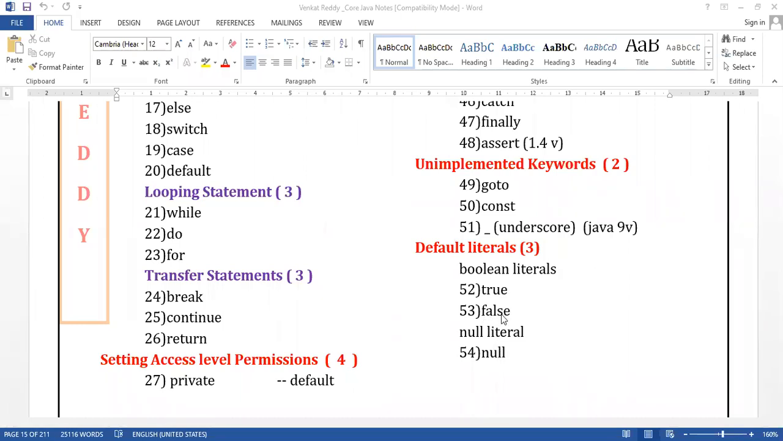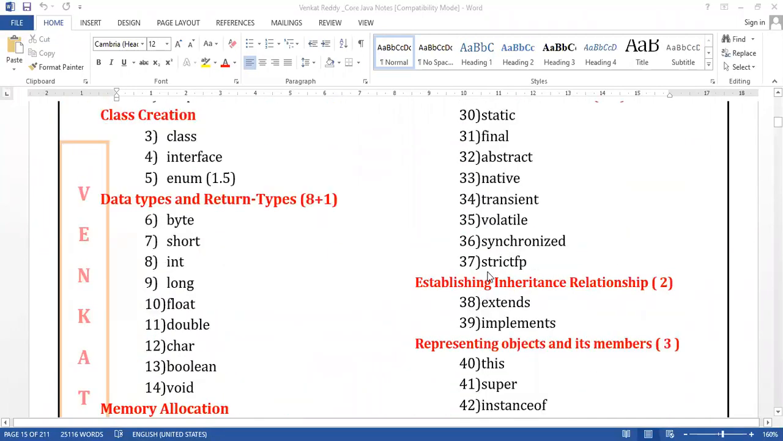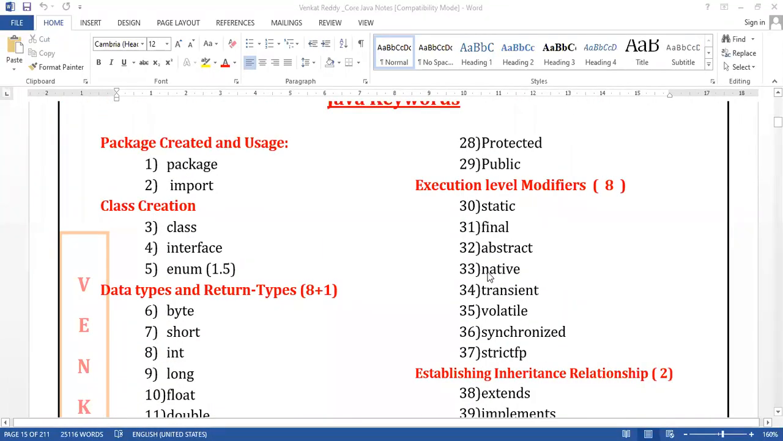Guys, actually this true and false are also called values, right? And null is also one type of value. If nothing is there, no value, that indicates null, guys. Remember, if you want to inform that there is no value, we have to use null. These are the 54 we have, guys. Do I need to remember all these 54? Not at all. No need to mug up these 54 keywords, guys.